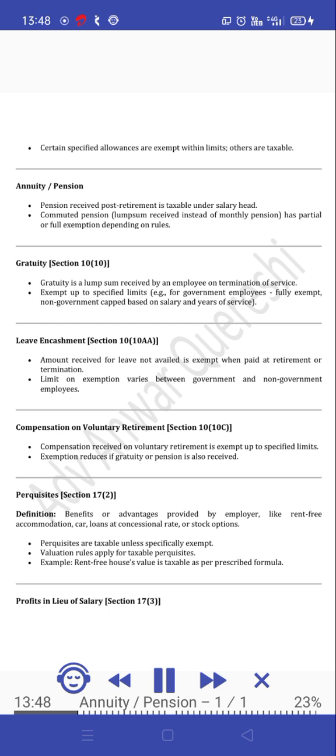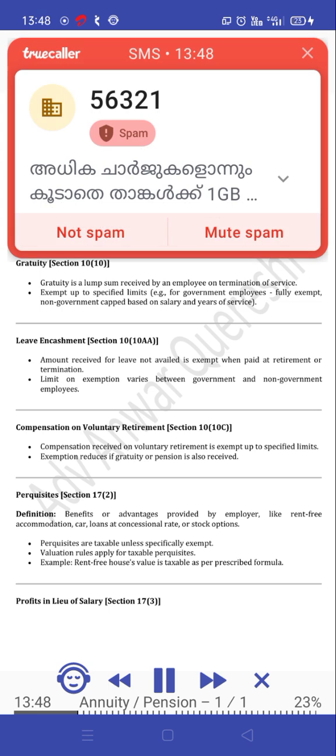Perquisites, Section 17(2). Definition: benefits or advantages provided by the employer, like rent-free accommodation, car, loans at concessional rate, or stock options. Perquisites are taxable unless specifically exempt. Valuation rules apply for taxable perquisites. Example: the rent-free house's value is taxable as per the prescribed formula.